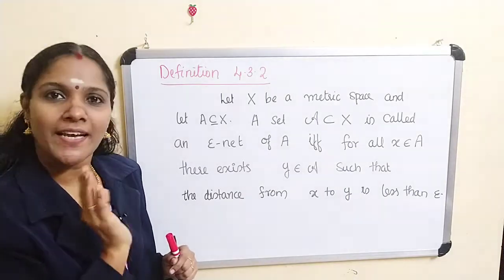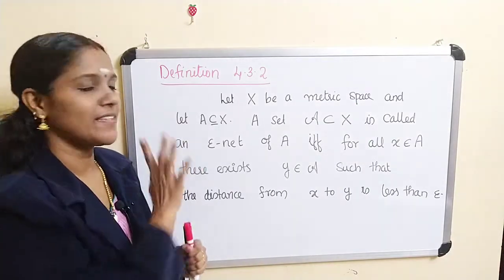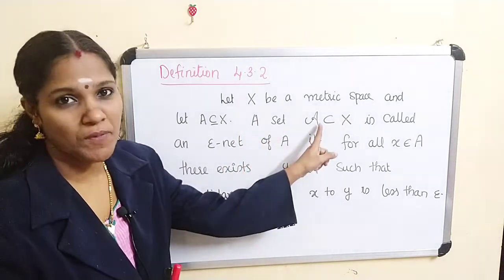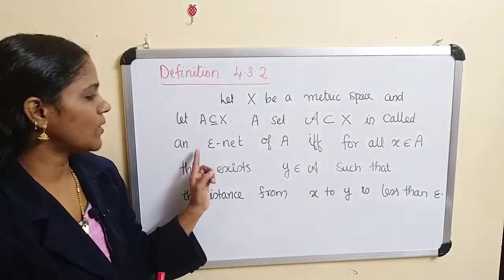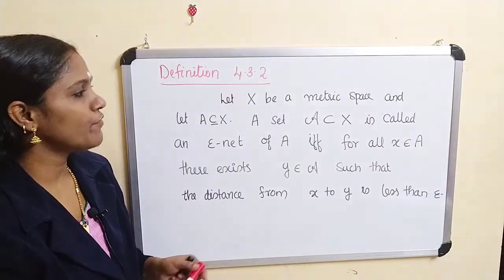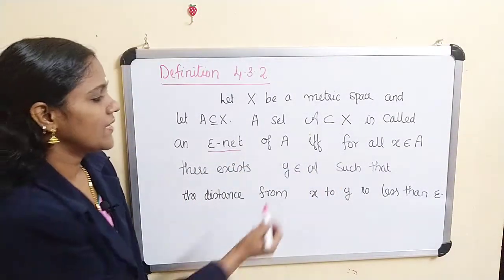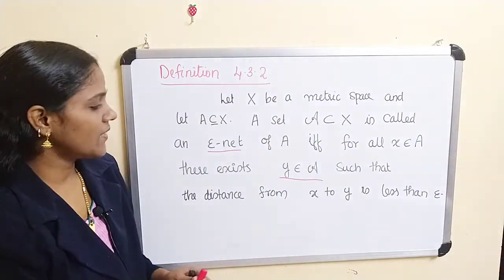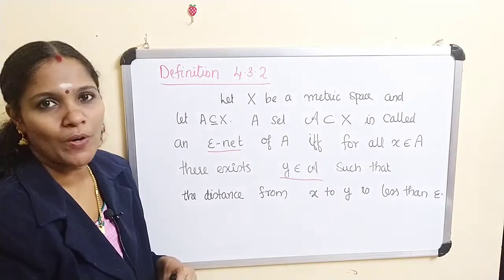Let A be a subset of X. Now a set script A, a subset of X, is called an epsilon net of A if and only if for all x belonging to A, there exists a y belonging to script A such that the distance from x to y is less than epsilon.